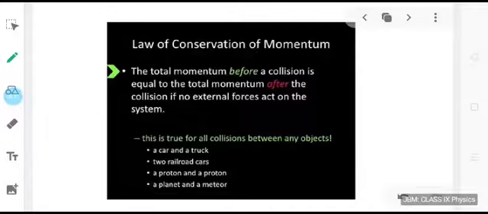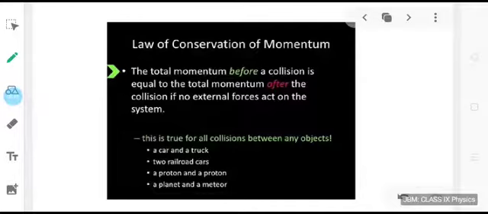If there is a change in velocity, there may be some change in momentum, or rather there will be some change in momentum. But as per this conservation law, the total momentum before the collision will be equal to the total momentum after the collision.